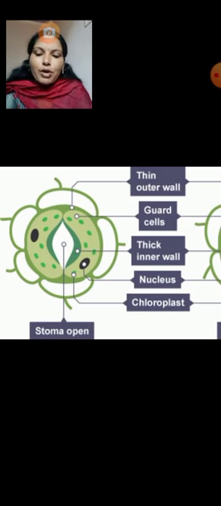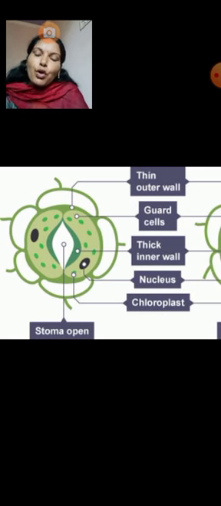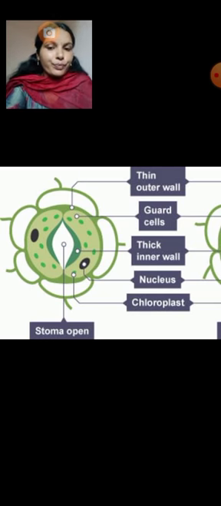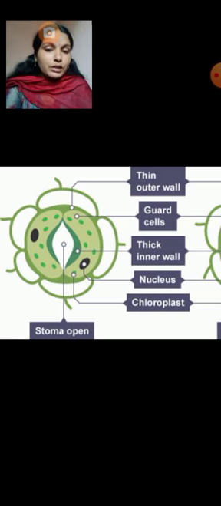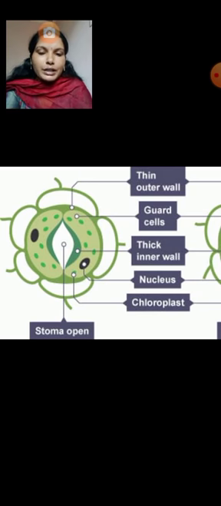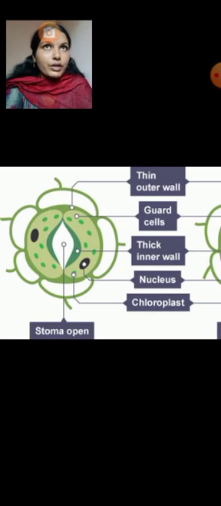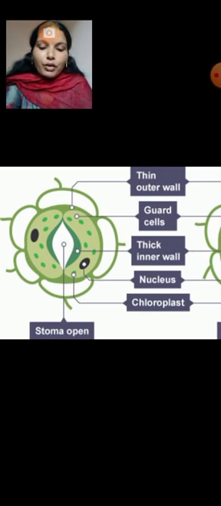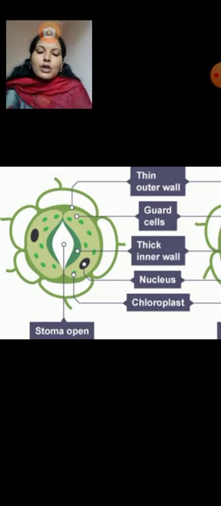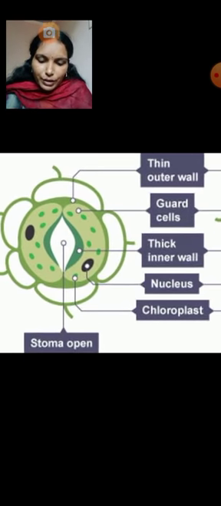The shape of guard cells usually differs in monocots and dicots. Just now I told you the shape of the guard cells differs in monocots and dicots. In dicots it will be bean shaped or kidney shaped. It contains chloroplast filled with chlorophyll. So the dicot guard cells are bean in shape, containing chlorophyll pigment and chloroplast, and these guard cells are surrounded by subsidiary cells.